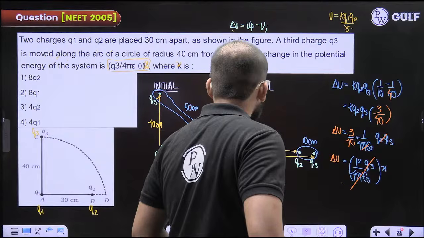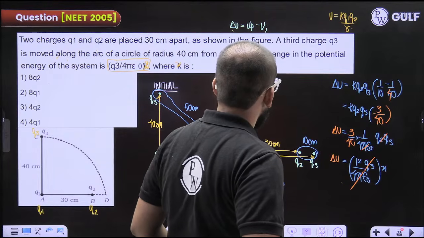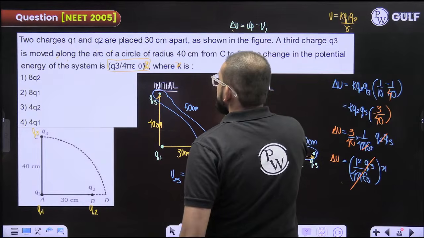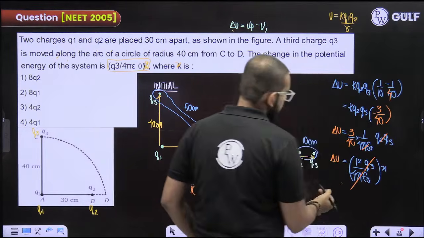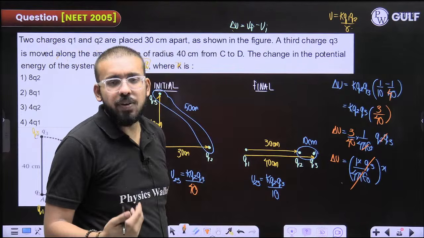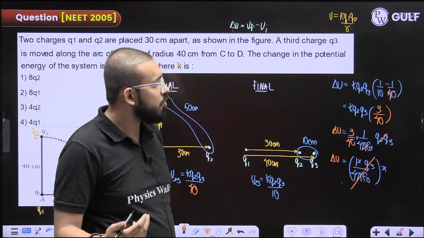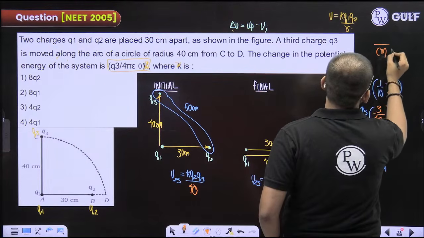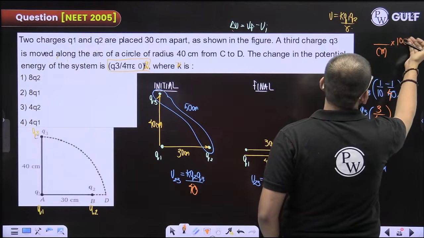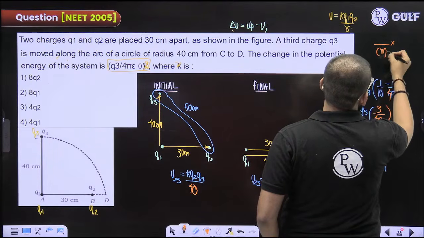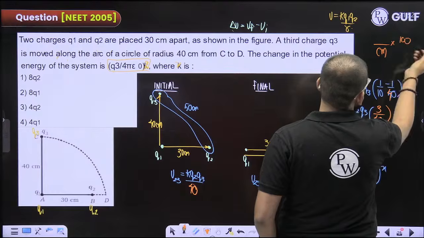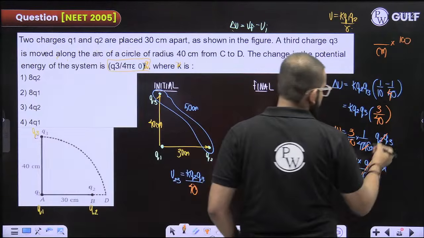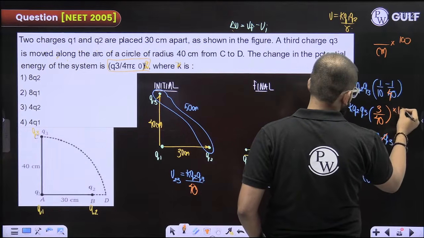Just a second. Okay, it is in centimeter. We are supposed to convert it into meter. There is centimeter in the denominator, so you multiply it by 100. 1 meter is 100 centimeter. You multiply by 100, you will get it in meter. So we need to multiply by 100 as well. So let me just multiply it here only.